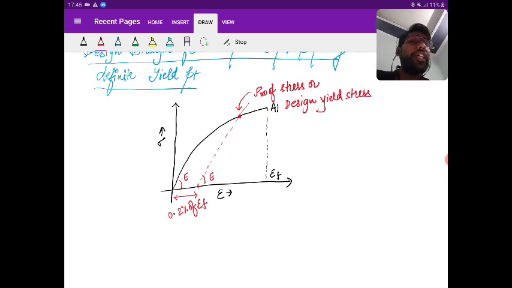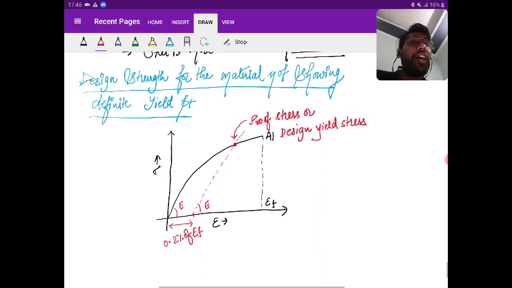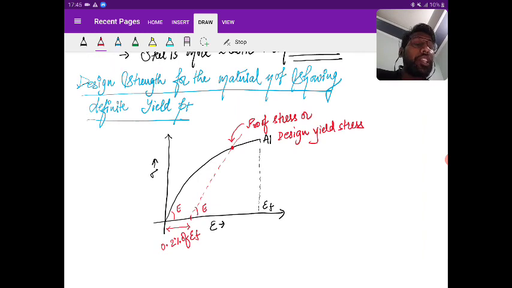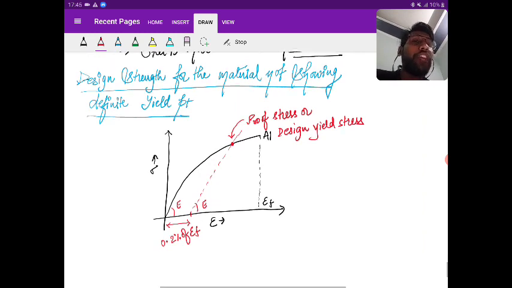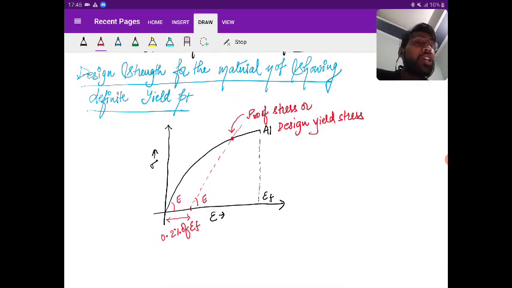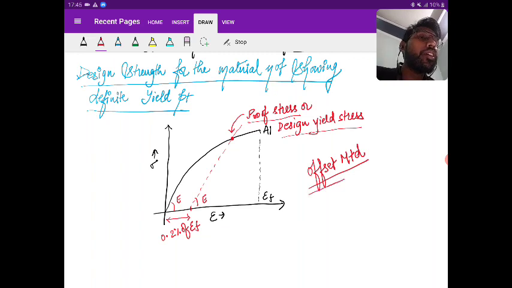So this is the way we find the yield point for the material not showing the definite yield stress, right? So this is the proof stress, and this method is referred as offset method. This method is referred as offset method.